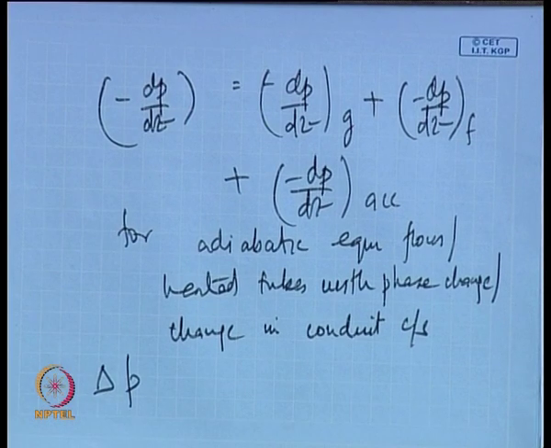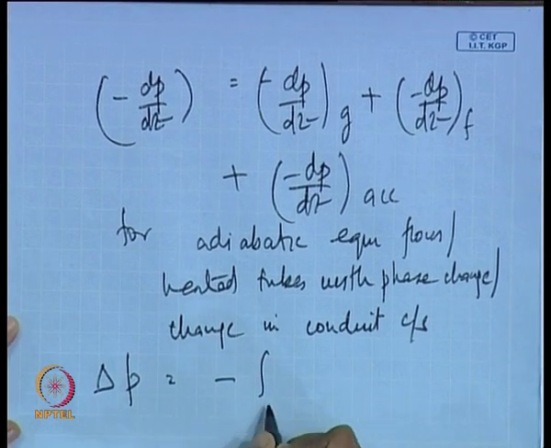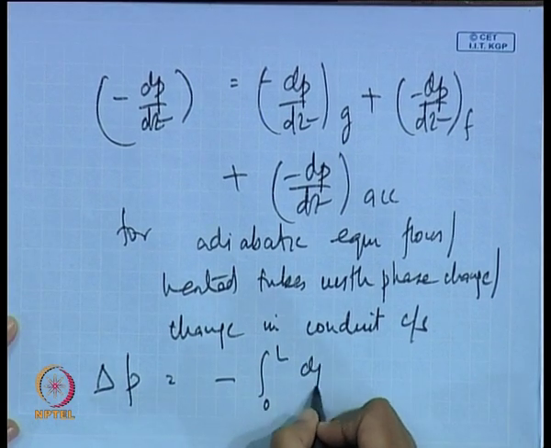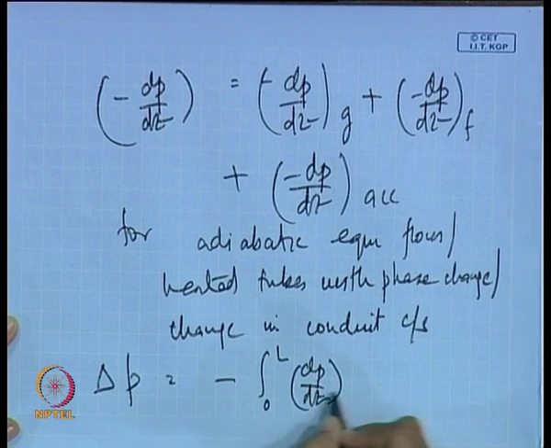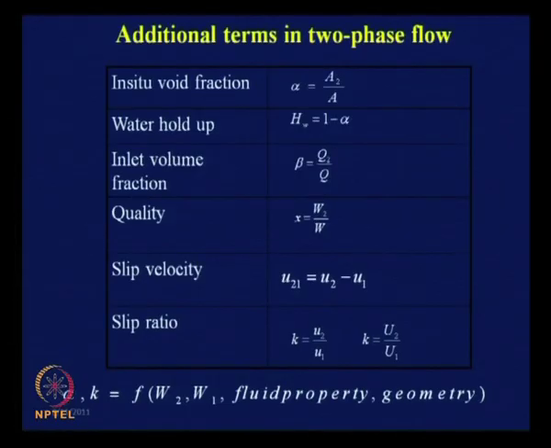The other thing is, apart from pressure gradient, as engineers we are also interested in finding the pressure drop. And the pressure drop is quite evident, it is nothing but the integral from 0 to L of dP/dz dl. So, just remember that the pressure drop and the pressure gradient have opposite signs. This you already know, but this was just to remind you of what we usually refer to.